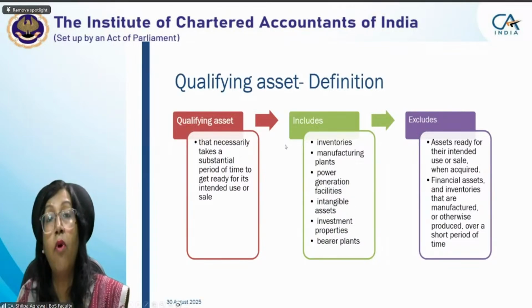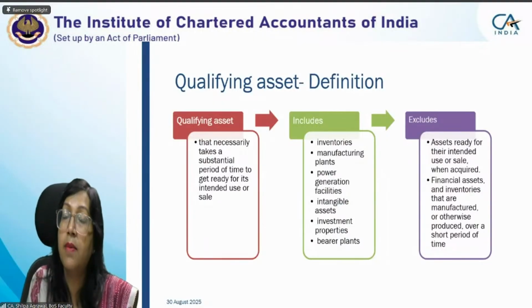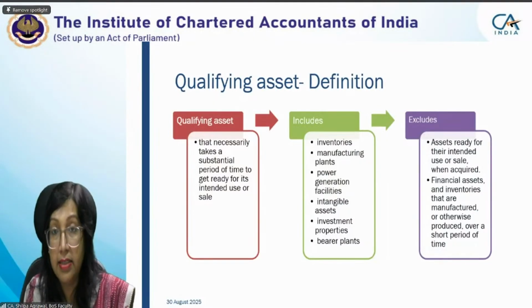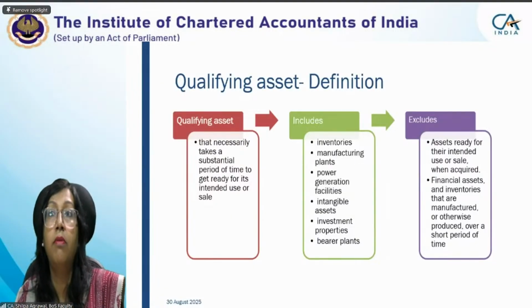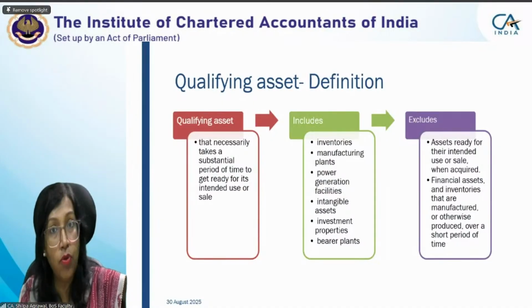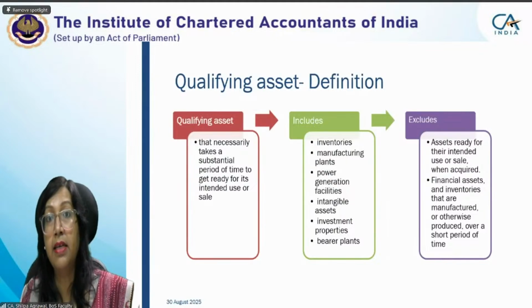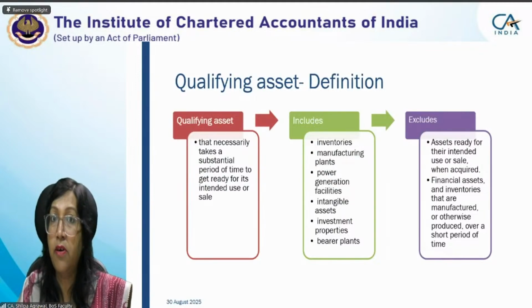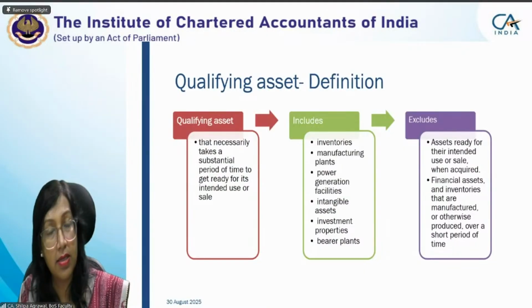Fine. Now what comes under qualifying assets, or the assets which take a substantial period of time, are inventories. For example, production of wine, or rice which takes time to mature or enhance in value, are considered qualifying assets. Manufacturing plants and big assets like property, plant and equipment, your buildings and factories, any asset which takes a considerable period of time in construction, are also considered qualifying assets.